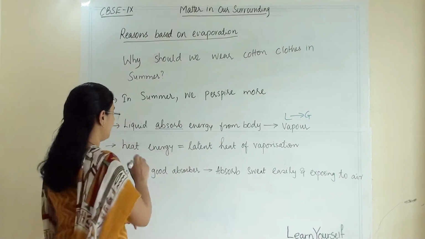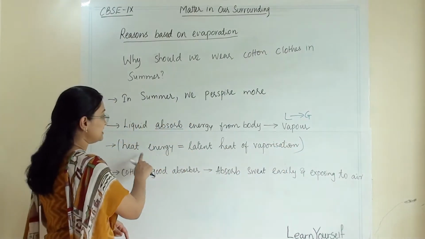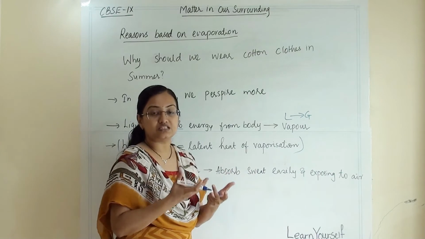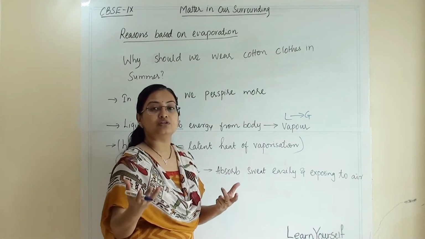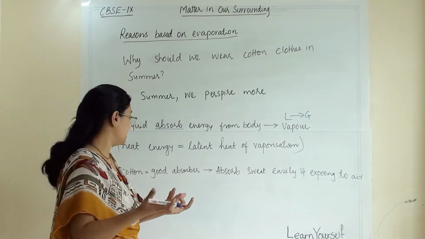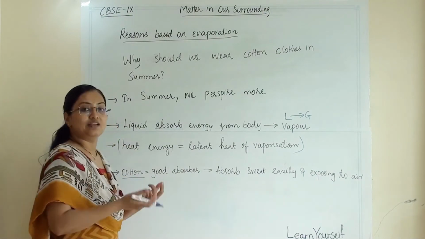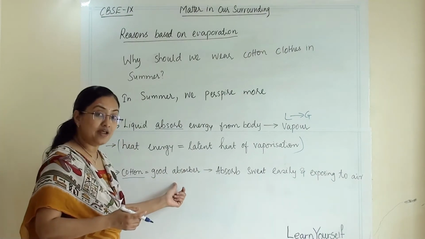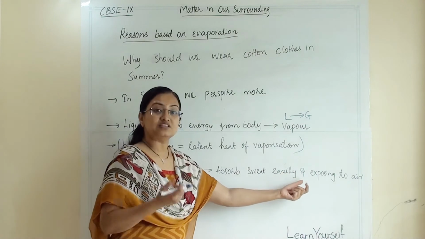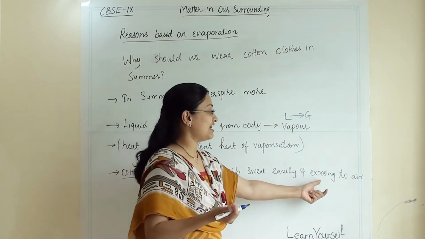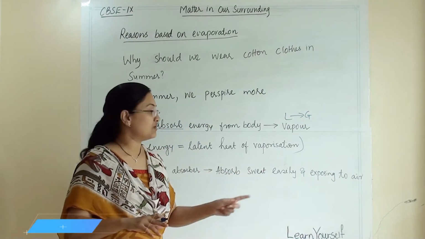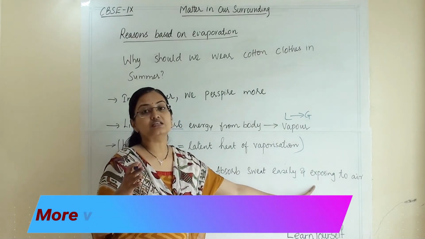So here what will happen? Which process will happen? That heat energy will be equal to the latent heat of vaporization. So whatever heat energy is there in the body will be equal to the latent heat of vaporization, and the moisture will convert into vapor. Now, cotton clothes are a good absorber, and they will absorb all the sweat and expose it to air or atmosphere. So the temperature will cool down, and this evaporation will give us a cooling effect.